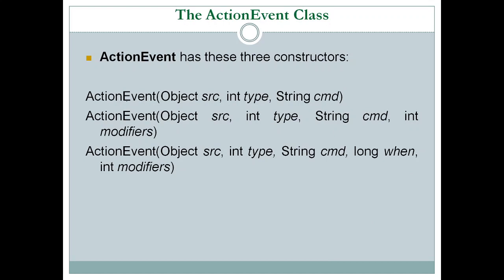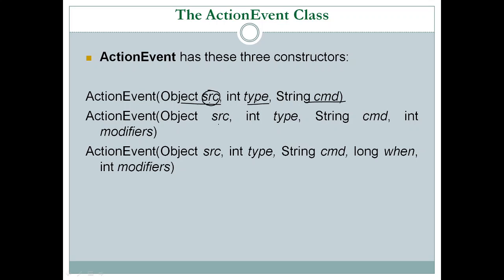The constructors are, the first one is ActionEvent, which takes three arguments, that is source, type and command. So source, here, is the object which has generated the action event. The type is the type of event, whereas the command string associated with the action event is the third argument. We have two more constructors.